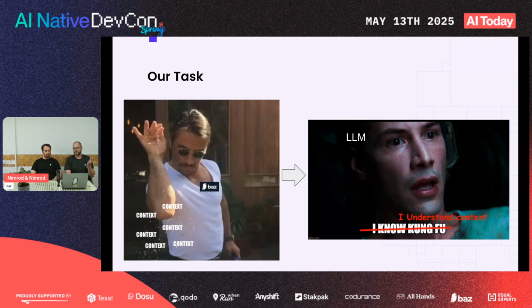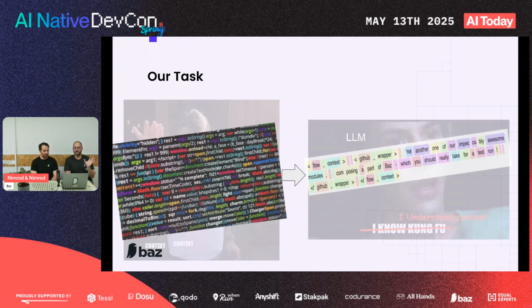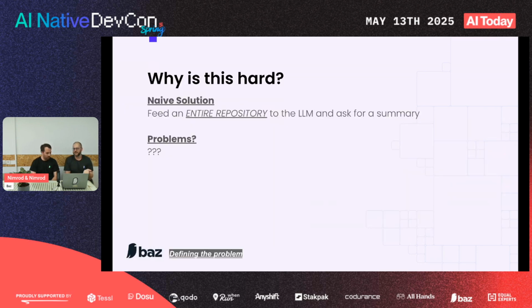So, okay, now we understand our task. Our task is to sprinkle context to make the LLM better. But what does that mean? It means that we take whatever is at our disposal, code snippets, diffs, other stuff that we'll talk about, and we have all this data, and we need to find the best way to crunch it in a way that the LLM understands. And at this point, you might ask yourself, why is this hard?